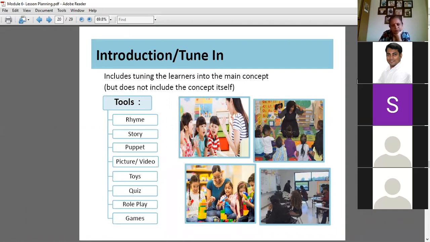Why personal grooming and hygiene is important. Is that clear? Yes. Right? So here already tools are given that either you can start with a story, rhyme, puppet, picture or video, some toys, or some quiz, which is question answers, role play or games. Clear, everyone? Yes. Okay.